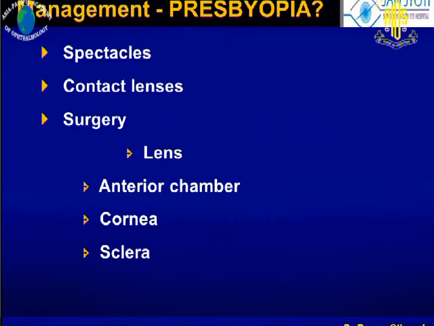How to manage presbyopia? We can manage presbyopia by three means: spectacles, contact lens, or surgery. Surgery can be performed at four levels: the lens, anterior chamber, cornea, or sclera.